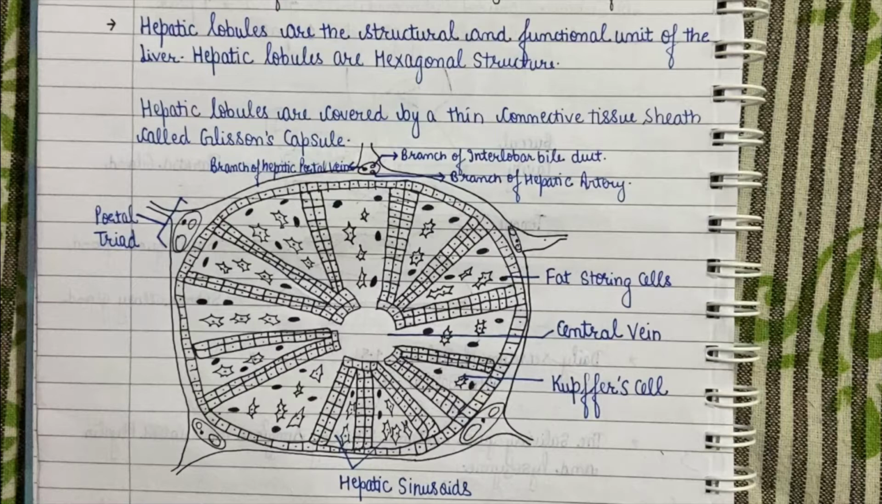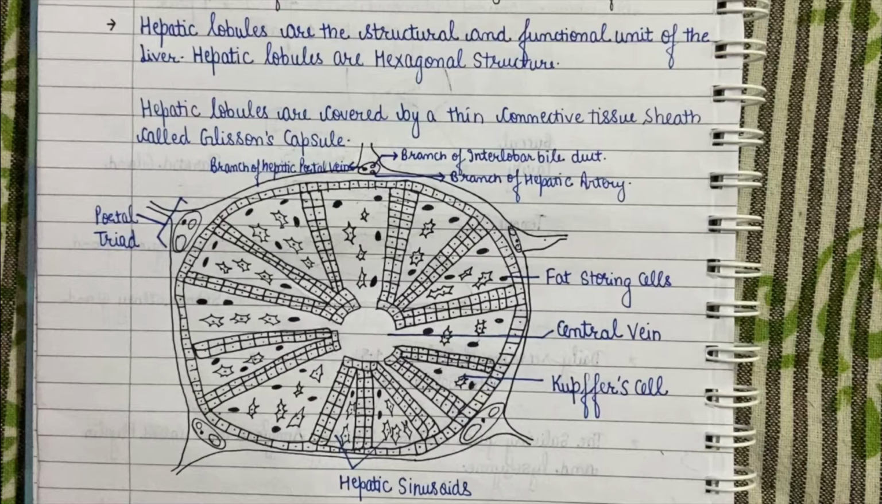In these sinusoids, Kupffer cells are present. These are phagocytic cells which ingest or eat any foreign microorganism and provide local immunological response. Except for Kupffer cell, another type of cell are also present in the hepatic sinusoids called fat storing cell. At each corner of the hexagon are present portal triad. Portal triad contain three vessels, namely a branch of hepatic portal vein, a branch of hepatic artery, and a branch of interlobular bile duct.